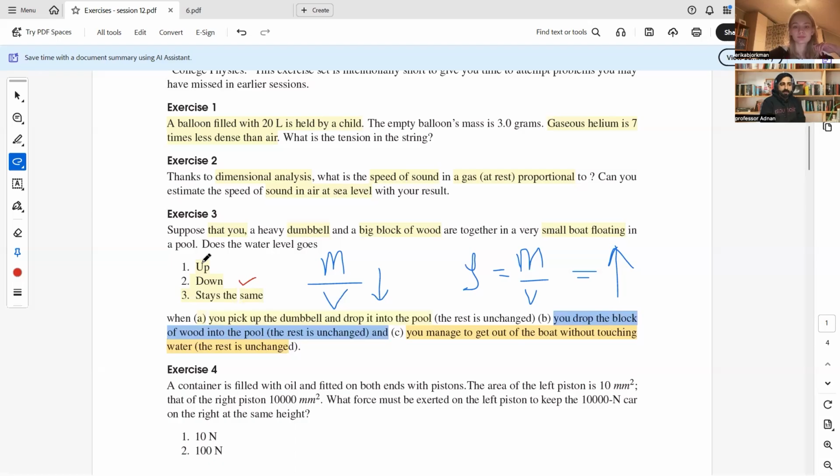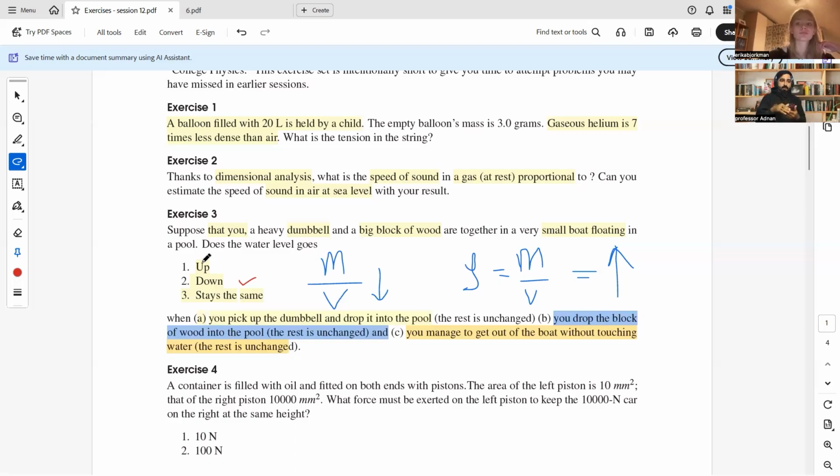Okay, fine. Second case: you drop the block of wood into the pool, while the others are unchanged. What does it mean? The dumbbell and you are still in the boat. You are just moving the wooden block from the boat into the pool. Now, what will happen to the level of the water in the pool?